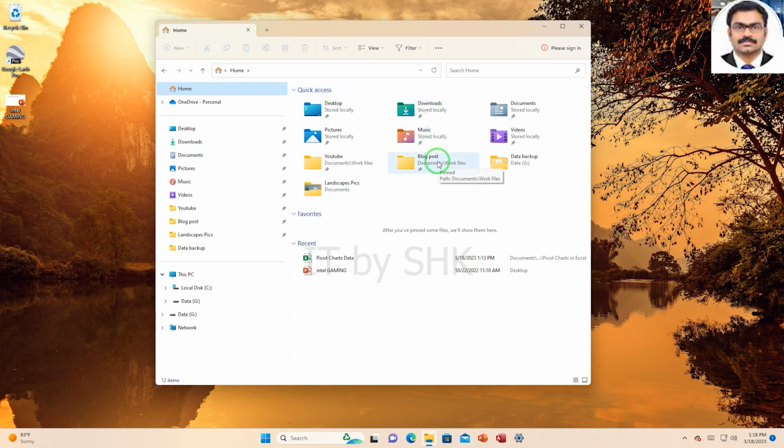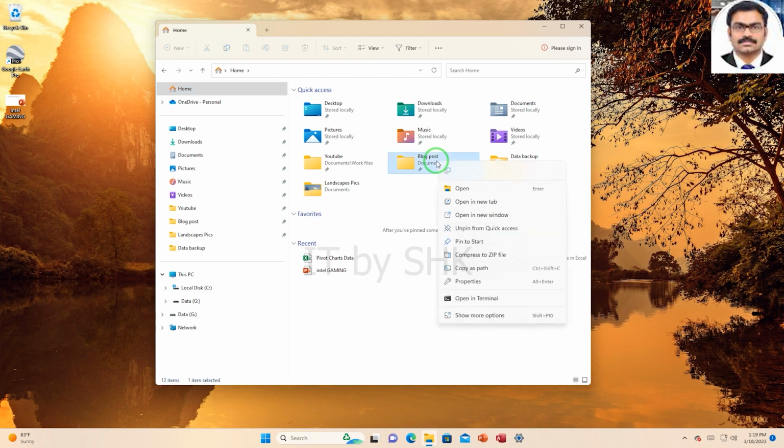Now if you take a look at the folders underneath this Quick Access section, I have a new one at the bottom called Blog Posts, and that's going to be pinned there permanently until I choose to remove it. And if you do want to remove any folders from this Quick Access area, it's simply a case of right-clicking and selecting Unpin from Quick Access.